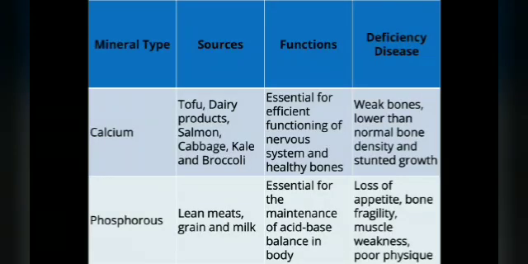Then mineral type calcium. Sources: you have tofu, dairy products, salmon, cabbage, kale and broccoli.